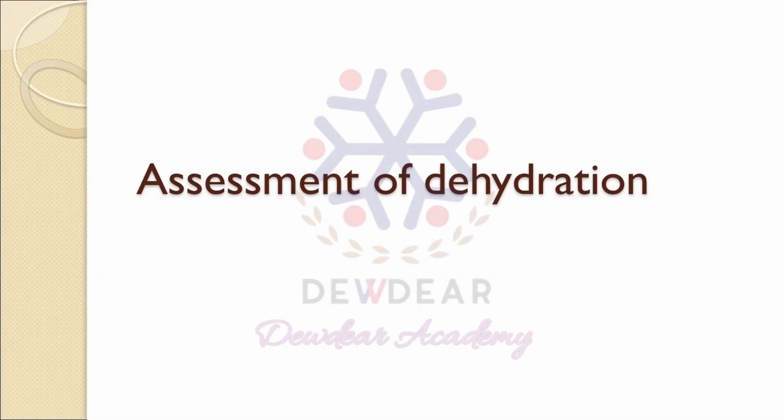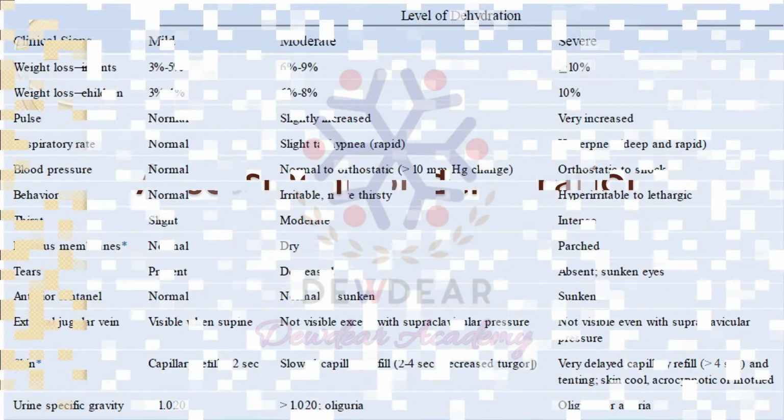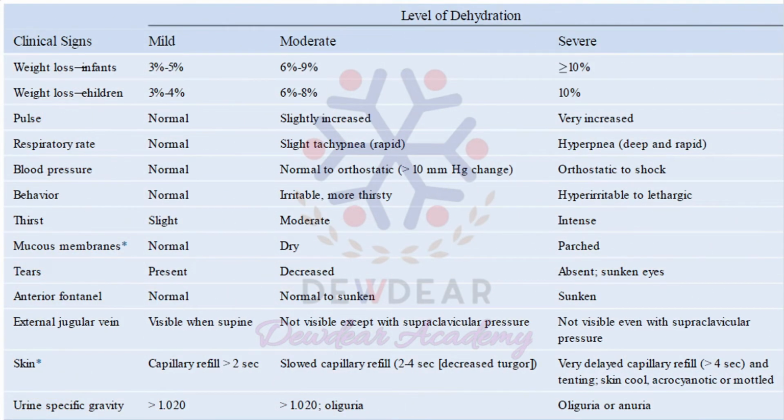Next is the assessment of dehydration. Based on the clinical signs, dehydration can be divided into three levels, that is mild, moderate and severe. So first is based on the weight loss.